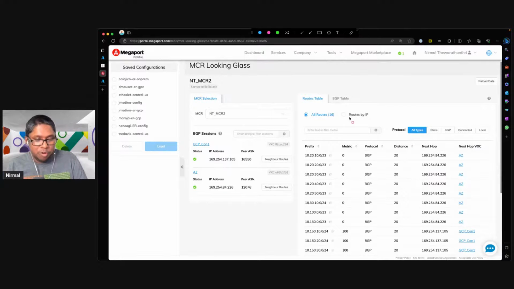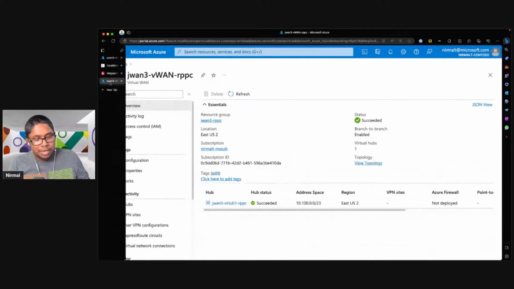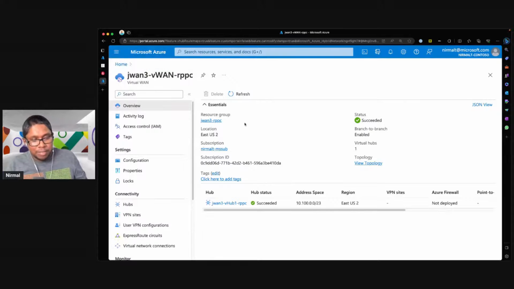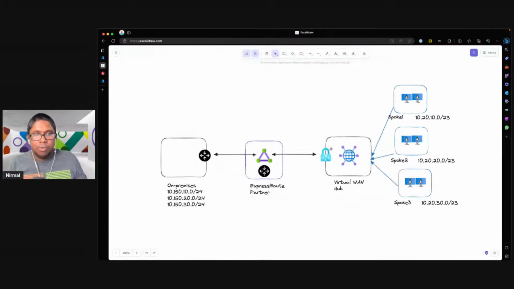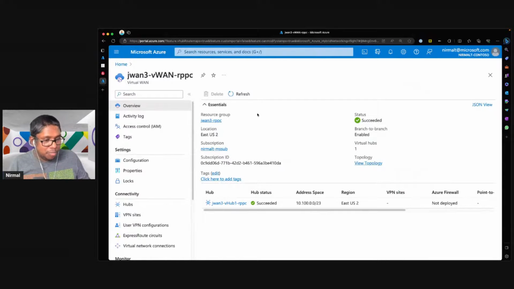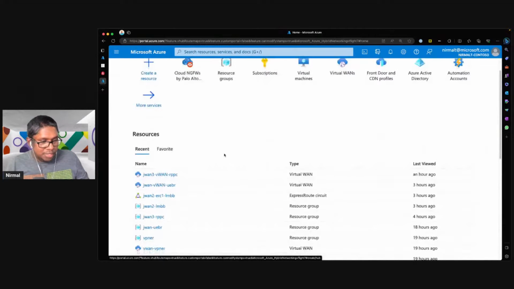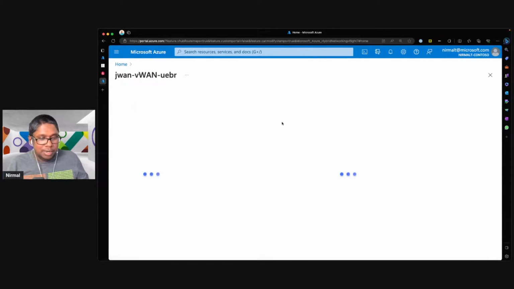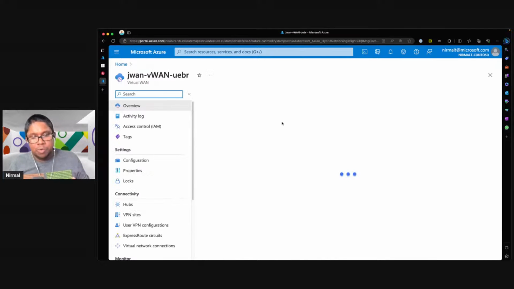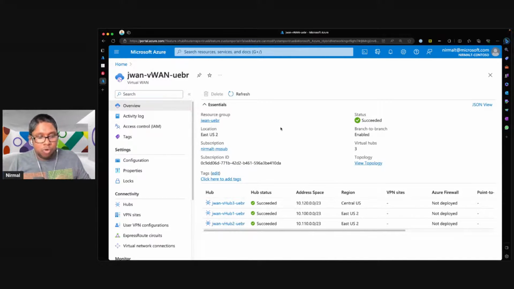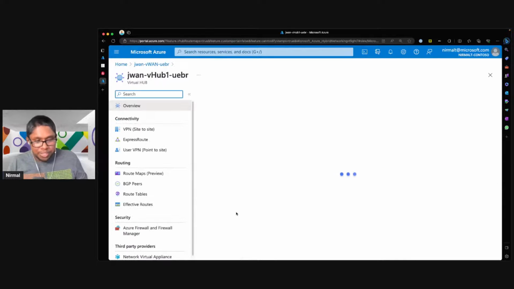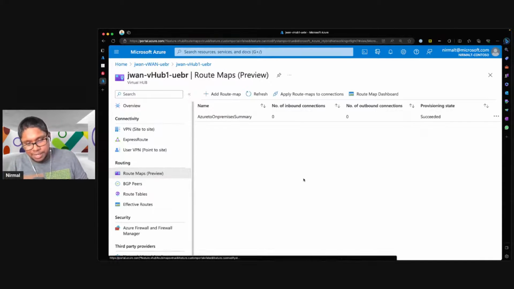So now what we do with route maps is we give customers the ability to manipulate this environment. I can now change the way routes are advertised back to on-premises, and I can do this by connection. Because when we apply the config it will take a couple of minutes, I'll first apply this change. And then while it's in progress, I'll explain how the route maps are created, and walk you through the different options that we have and how we can manipulate these different configurations.